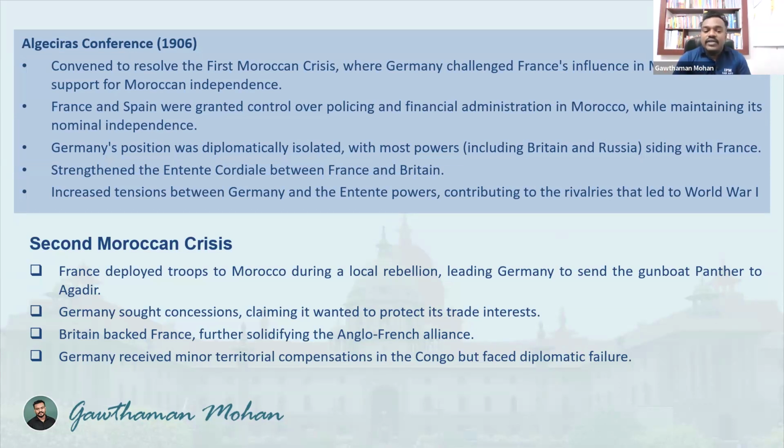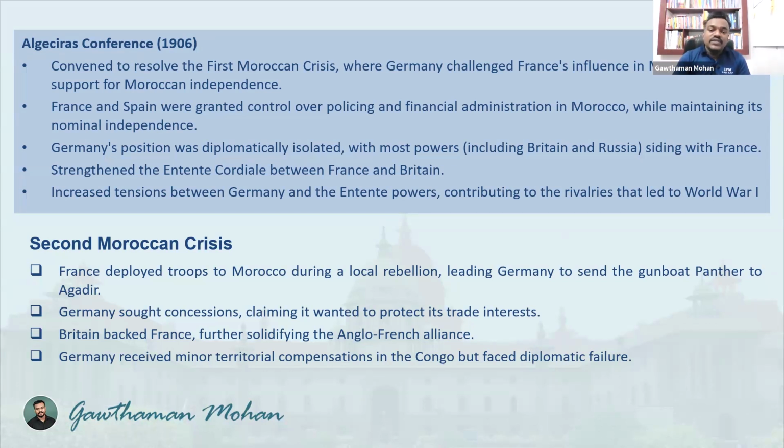France deployed troops to Morocco during a local rebellion, leading Germany to send the gunboat Panther to Agadir. So basically, France is interfering in the affairs of Morocco, where they got an upper hand during the Algeciras Conference in 1906. But Germany was always against France's involvement in the Moroccan region.